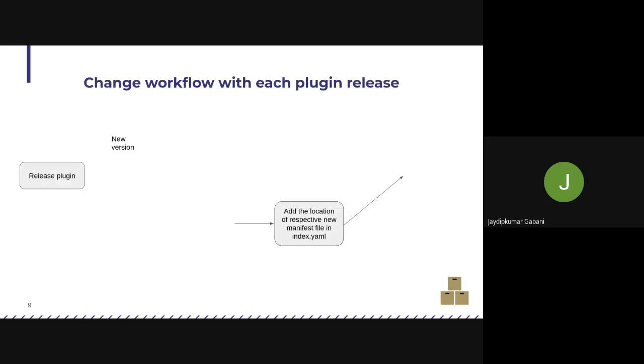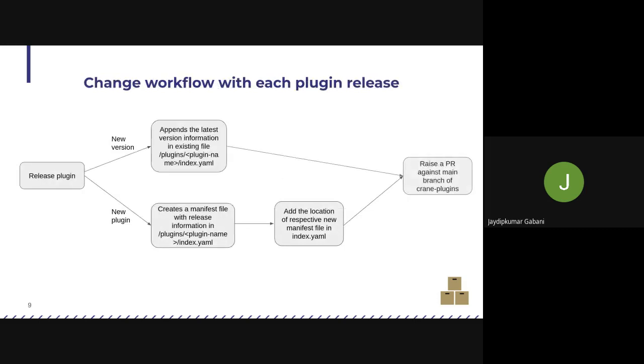Now let's understand what the actual changes are in terms of YAMLs and code for each plugin release. While releasing a plugin, if it's a new version, then we can assume that there is already an entry in the index file, so we don't have to update the index. Rather, we just have to append the information of the latest version and latest release into the existing plugin manifest file, and then raise a PR against the current plugins.